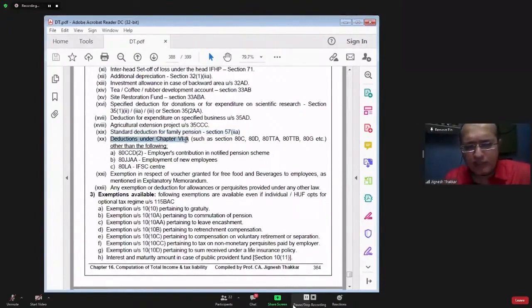You cannot claim chapter 6A deduction. Section 80C, 80CCC, 80D, 80DD, 80DDB. These sections you cannot take the advantage of. However, you can take the benefit of 80CCD subsection 2. 80JJAA deduction can be claimed and section 80LA deduction can be claimed. These three deductions can be claimed.